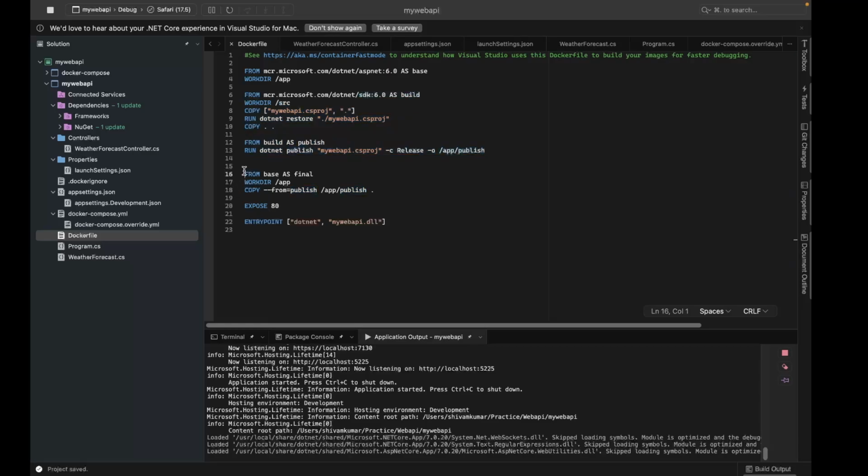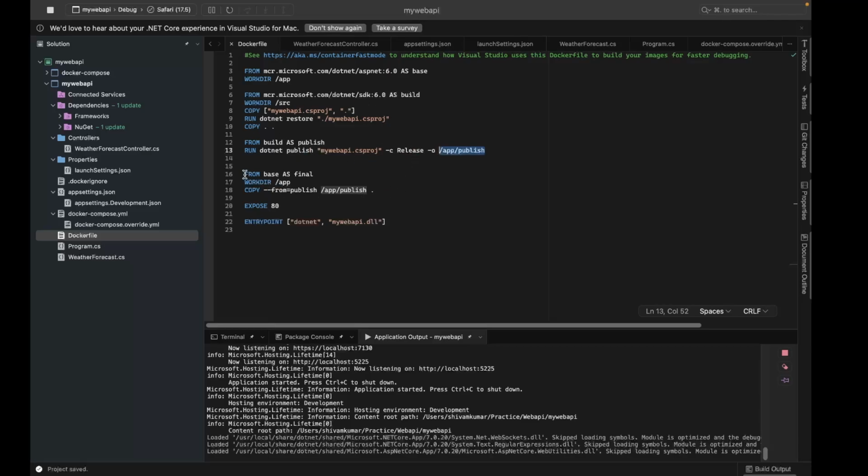But while running the application, we don't need all those tools and SDKs, right? We only need the published folder DLLs, the output of this build command, the publish command. We only need these DLLs, which are used to run the application. We don't need the whole tooling to compile and build the application again.